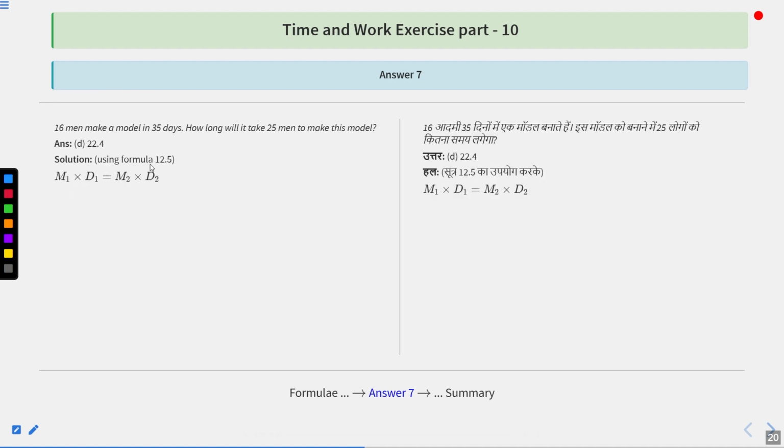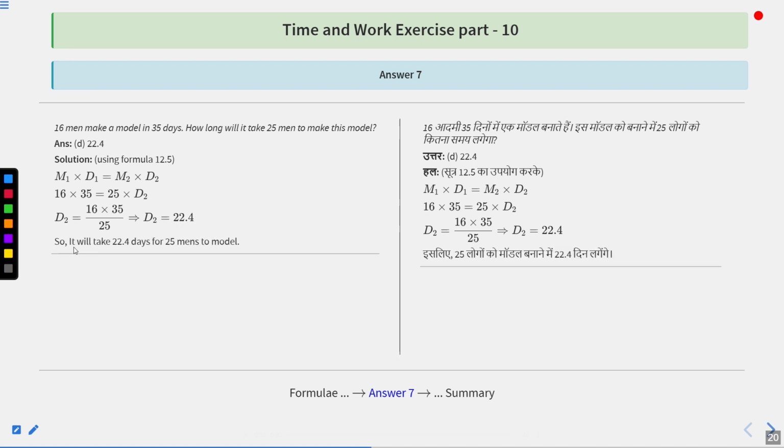Now, using formula 12.5, that is M1 D1 equals M2 D2. M1 is 16 and D1 is 35. So 16 into 35 equals M2 is 25 and D2 that we have to find, that is 25 into D2. So from here, D2 is equal to 16 into 35 upon 25, that is 22.4. So it will take 22.4 days for 25 men to complete the model. Option D is the correct answer.